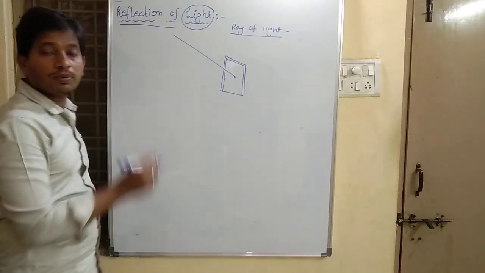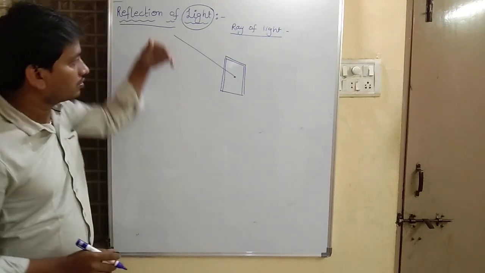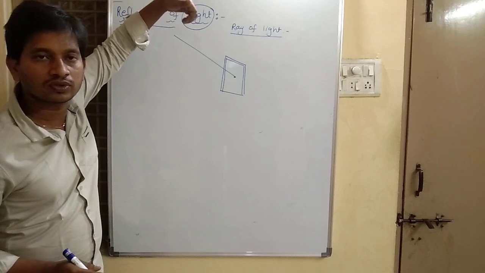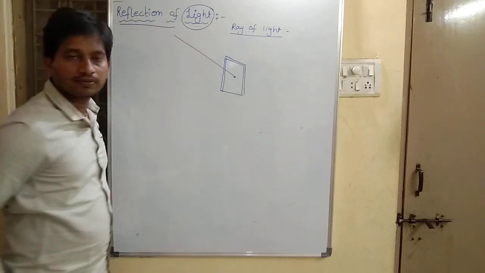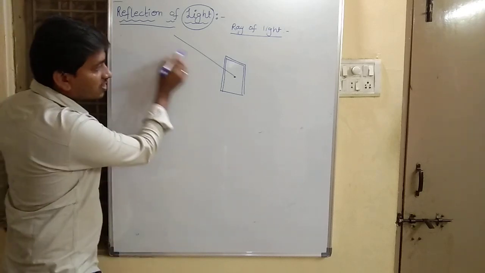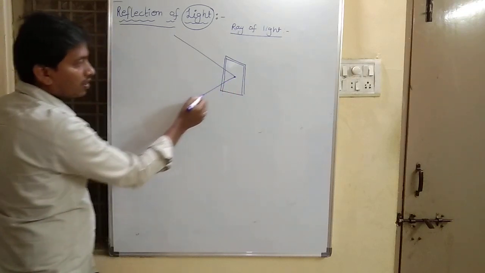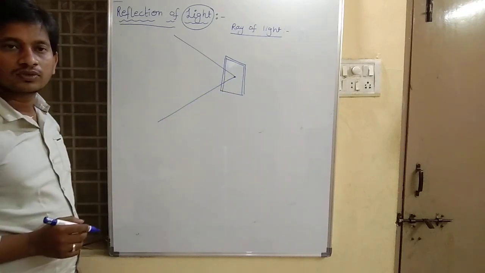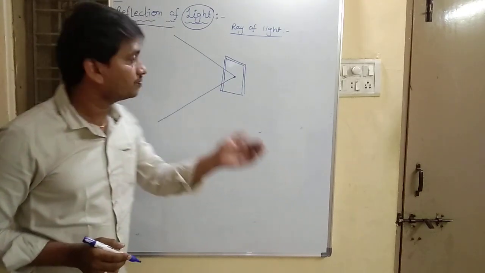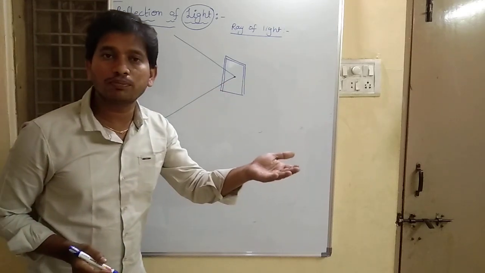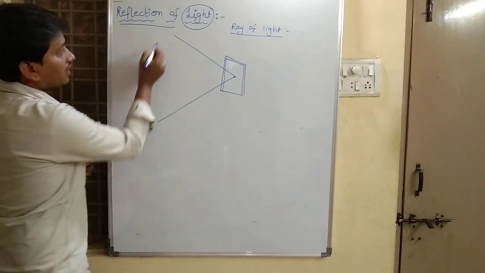I will explain what is a ray of light later. First, let me explain reflection of light. When a ray of light falls on the surface of an object, some of it is sent back. The process of sending back of light which falls on the surface of an object is called reflection of light.